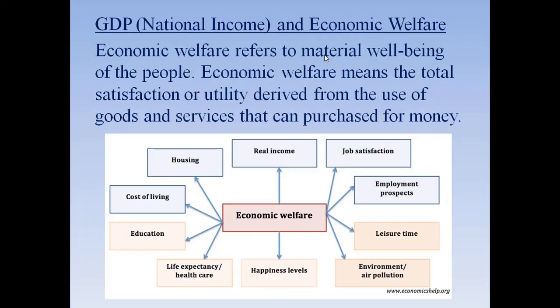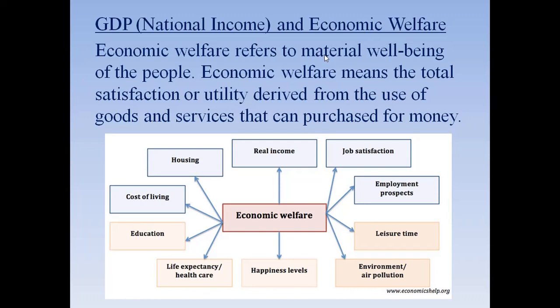Now GDP, that is national income and economic welfare. Economic welfare refers to the material well-being of the people. So economic welfare means the total satisfaction or utility derived from the use of goods and services that are purchased for money.